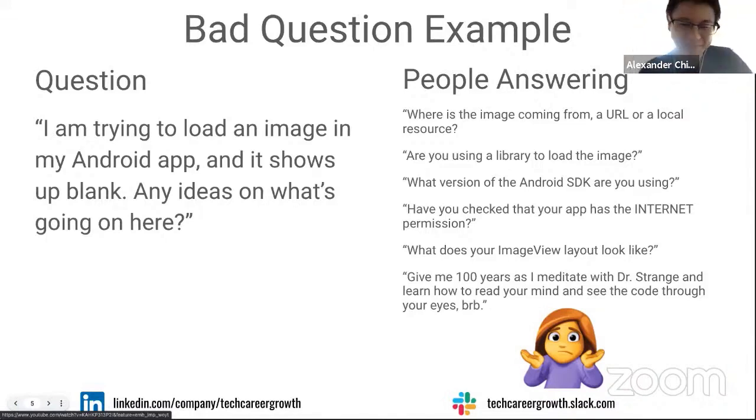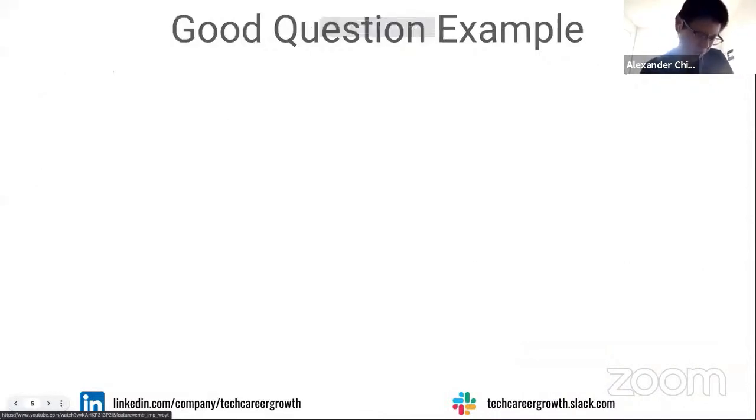So yeah, if I was trying to answer this question, I would be that shrugging emoji on the bottom right, because image loading is super complex. Android is super complex. With pretty much zero context, it only states the problem in a raw way. I can't answer it. So here's how we can level up this question.